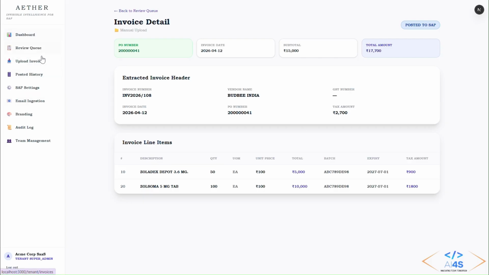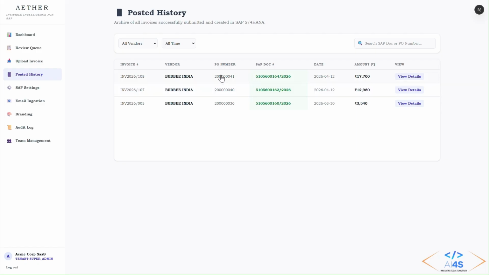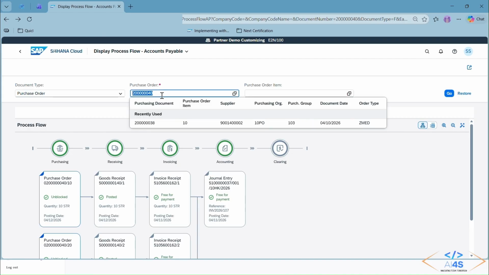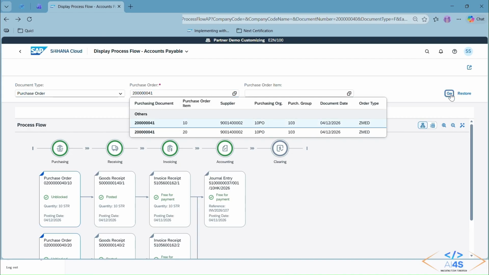Now, let's confirm these things in SAP. So we will take the PO number, copy the PO number, and go to display purchase flow. Here we will paste and enter.